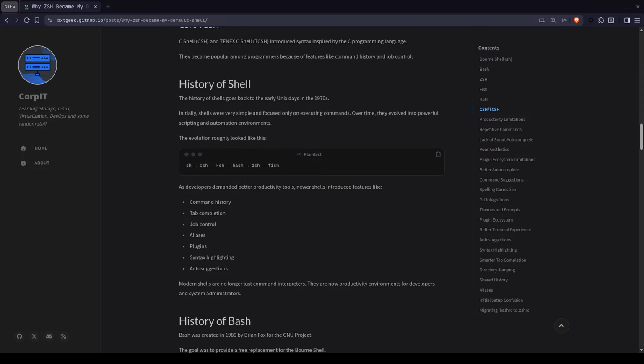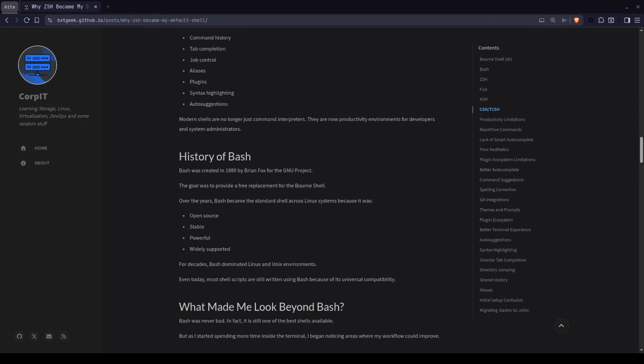History of Bash. Bash stands for Bourne Again Shell. It was developed as a part of the GNU project and became the default shell in most Linux distributions. And honestly, Bash became popular for good reason. It is stable, reliable, portable, and excellent for scripting. Even today, most shell scripts are still written in Bash. So, this video is not about saying Bash is bad. Not at all. Bash is still one of the best shells ever created.